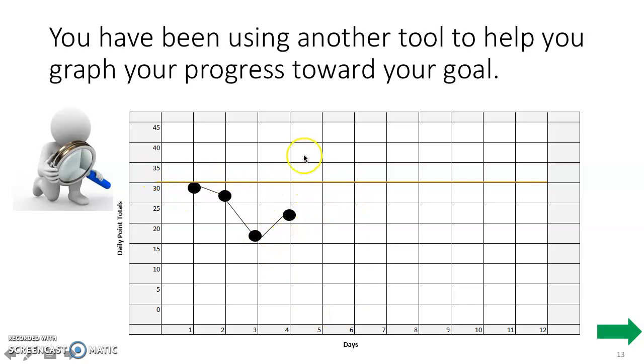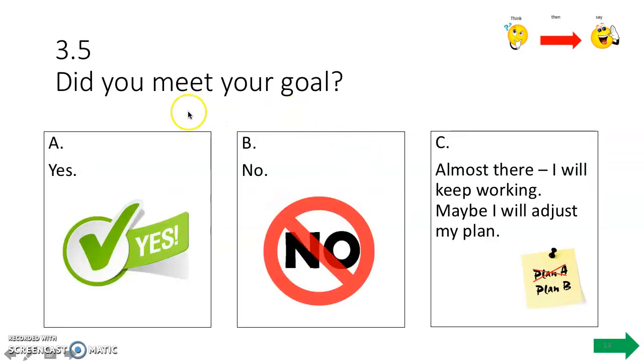We're still well below 30 points, so we want to try to increase our on-task behavior. 30 points in 2 days in a row. So far, did you meet your goal? The answer is now C, you're almost there, you keep working, and we're continuing to adjust your plan. So when you see that on your probe, be sure you're picking C. Now you know your answer, you've seen your data.